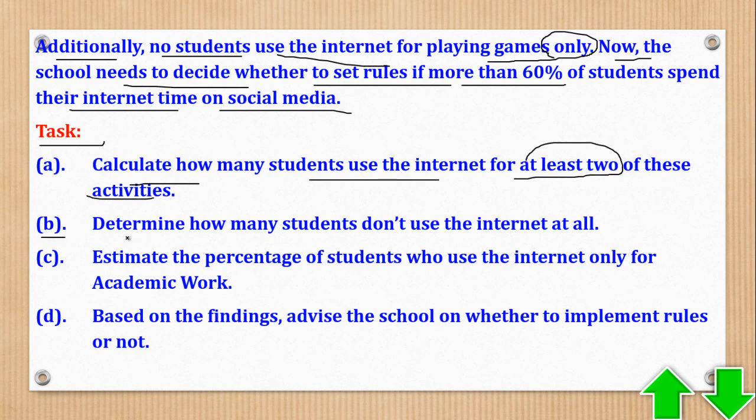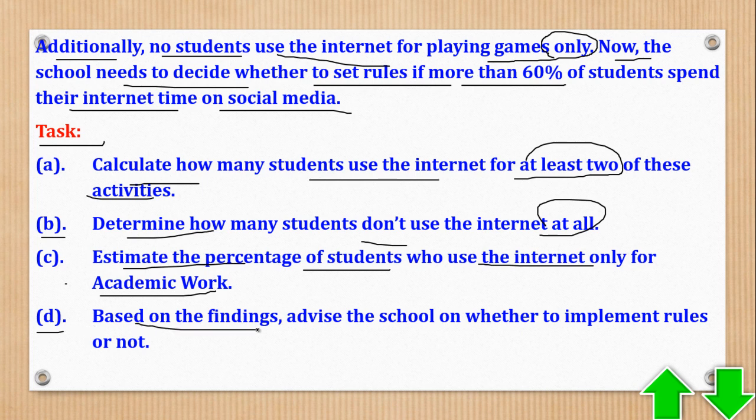Task B, determine how many students don't use the internet at all. Task C, estimate the percentage of students who use the internet only for academic work. Task D, based on the findings, advise the school on whether to implement rules or not.